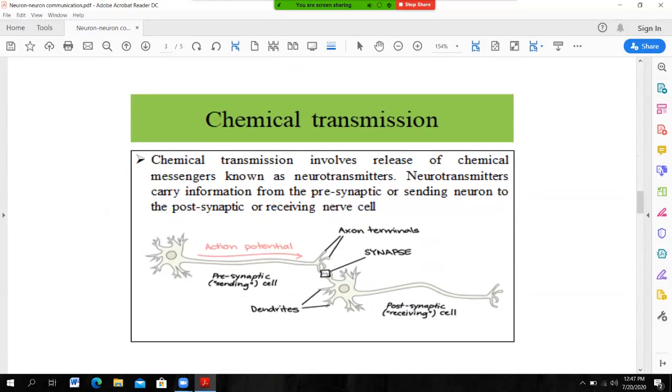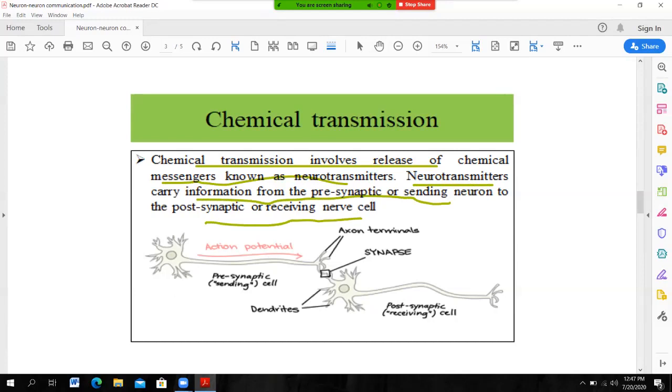Now let's discuss what is meant by chemical transmission. Chemical transmission involves the release of chemical messengers, which are known as neurotransmitters. And what is the function of these neurotransmitters? Neurotransmitters carry information from the presynaptic or sending neuron to the postsynaptic or receiving neuron.